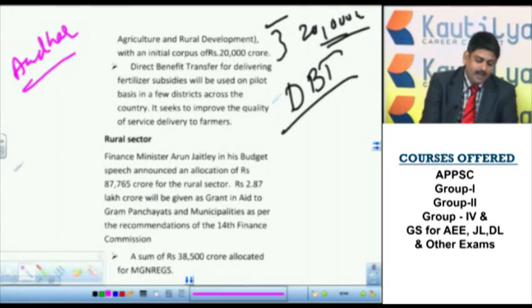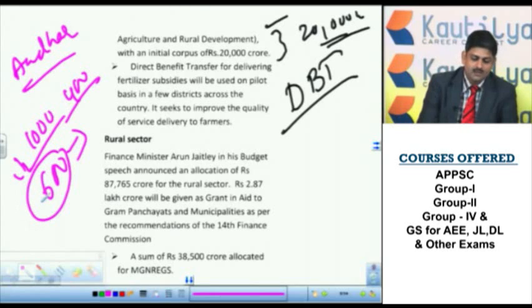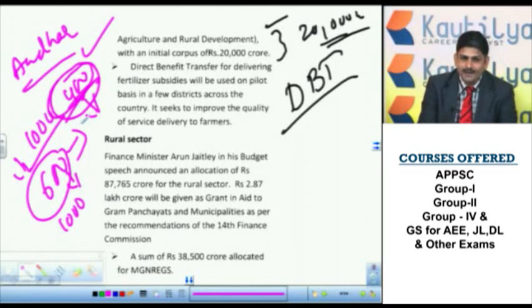That means earlier, suppose a cylinder costs 1000 rupees and the government of India gives 400 rupees subsidy, every household used to pay only 600 rupees. But right now every household, even though the government of India declared the same subsidy, has to pay 1000 rupees. The 400 rupees will be credited into their bank account directly. That is the direct benefit transfer.